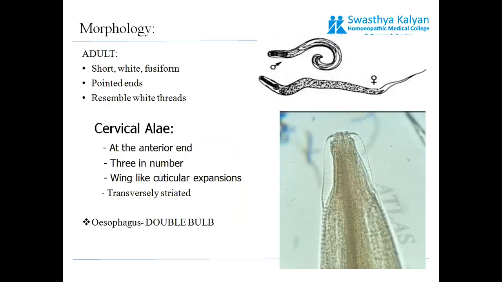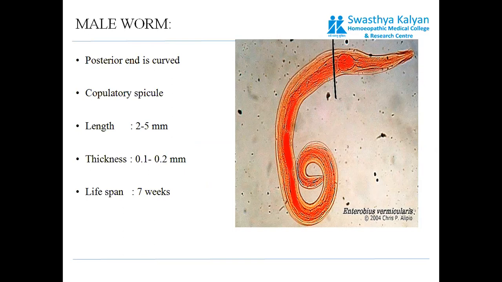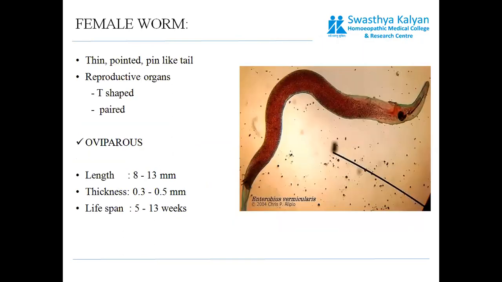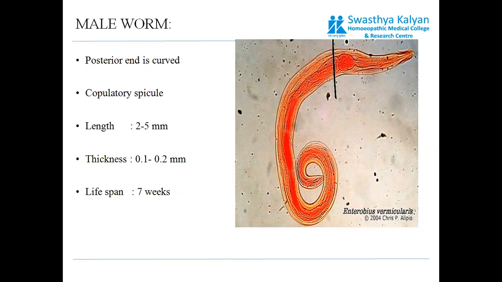Now, about the differences between the male and the female worm. The posterior end of the male worm is curved, whereas that of the female worm is pointed. They have a copulatory spicule, which is a marked feature for identification of the male worm. Its length is only 2 to 5 mm, thickness is around 0.1 to 0.2 mm. Its lifespan is approximately 7 weeks.